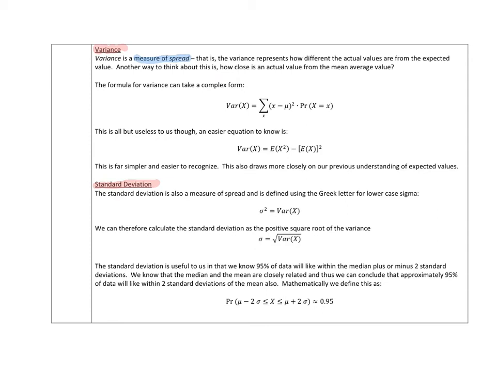Now, the simplest example I can think of is this. Imagine we had 10 people, 5 of whom scored 100% on our test, and 5 of whom scored 0%. The average mark would be 50%.